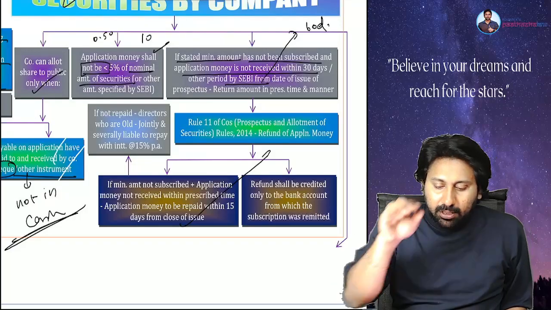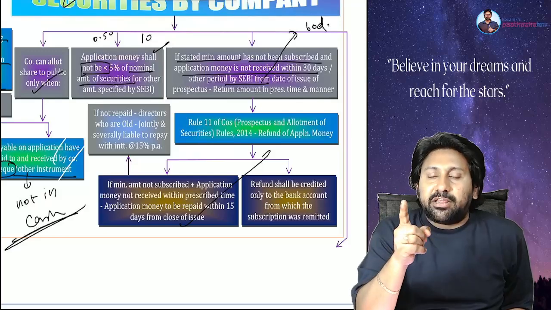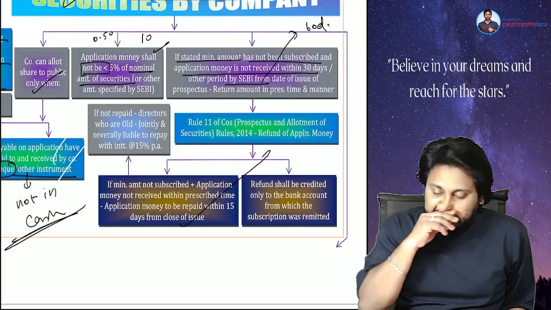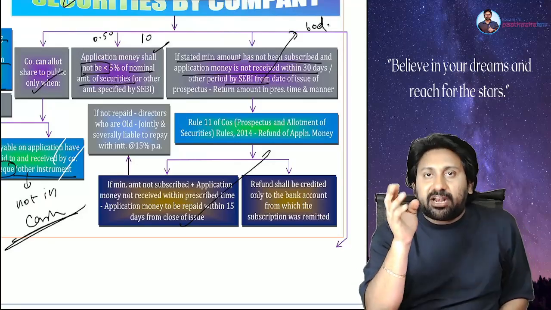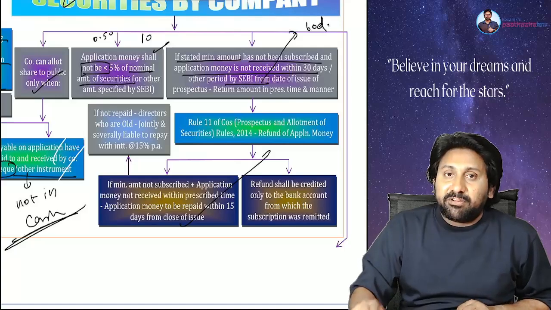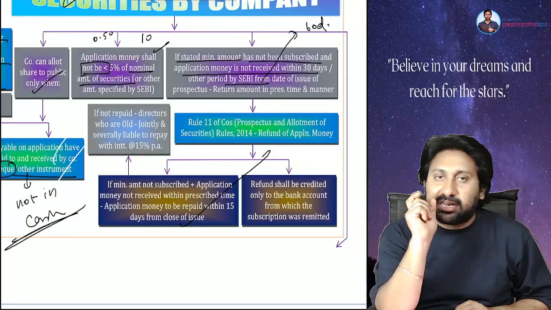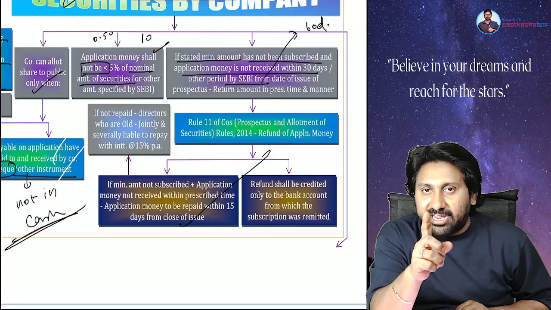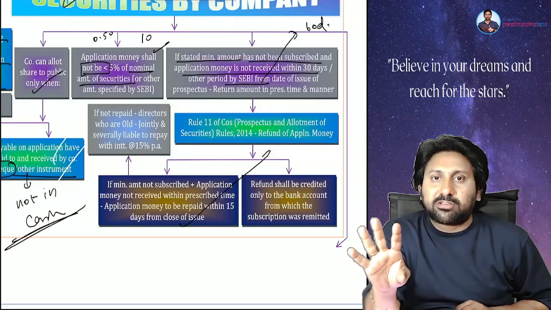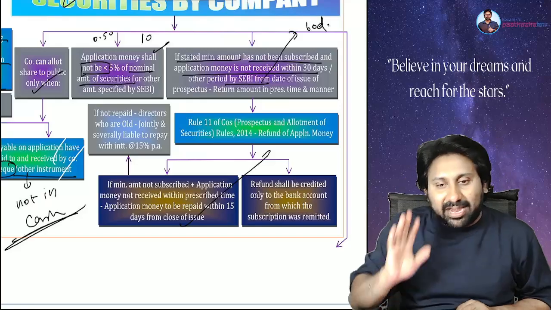Next, whenever application money is being taken, it should be not less than 5% of the nominal value. Next, if the amount of minimum subscription is stated, that should be received within a particular period of 30 days or 60 days. Unlisted companies, 30 days; listed companies, 60 days. Within this 60 days time, if you could not allot the securities, you have to refund back the entire amount.